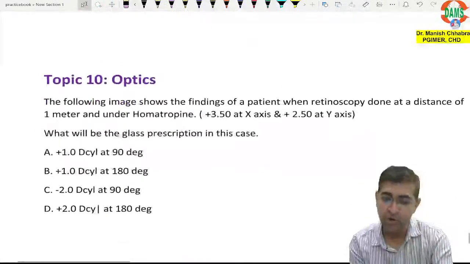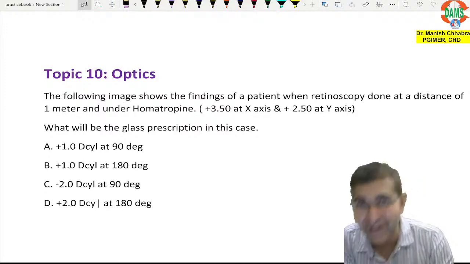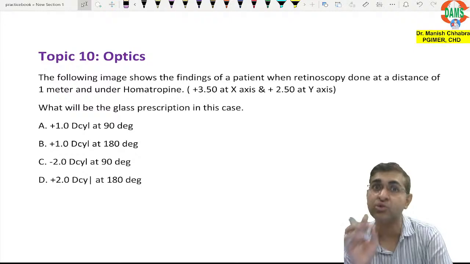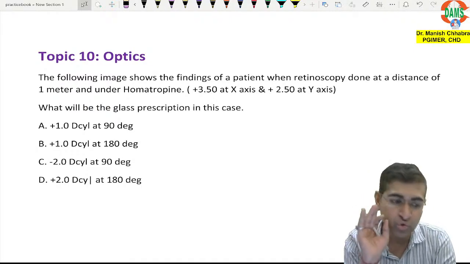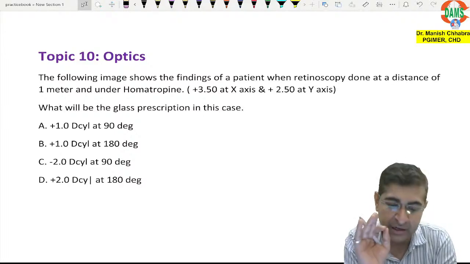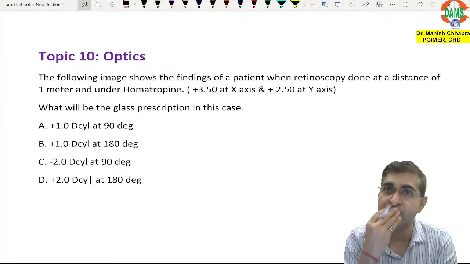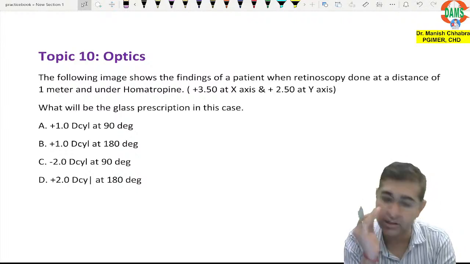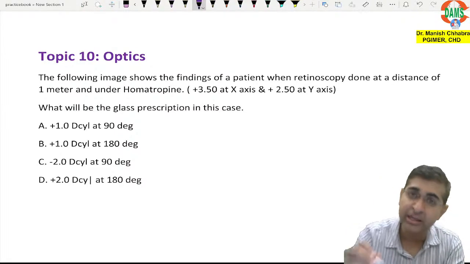Okay, now the last question, on retinoscopy. Some students find retinoscopy difficult, so there is a big concept. I am going to do only the calculation part here. In case you want to know more about retinoscopy, you can always message me your doubts. I am here to answer your doubts. But here we'll be doing the calculation part.